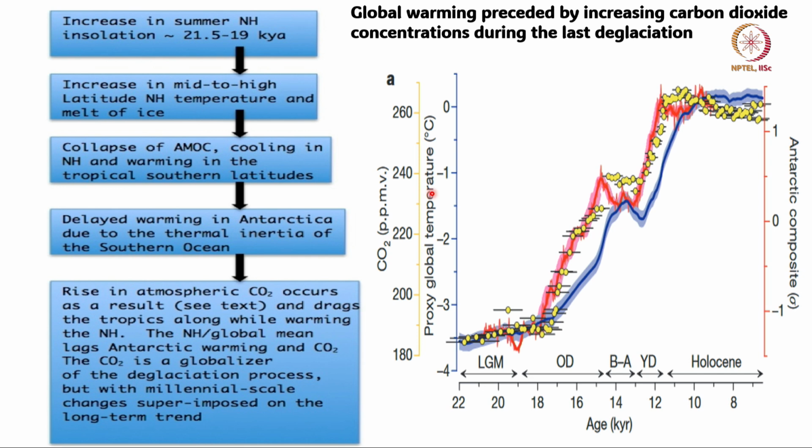Okay? So the links between northern and southern hemisphere are twofold: one through the atmospheric carbon dioxide, and the other through the Atlantic meridional circulation in the ocean region. So ocean changes are triggered by AMOC, land changes are triggered by carbon dioxide.